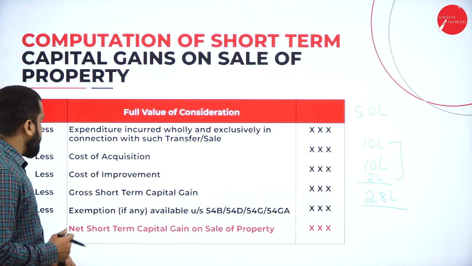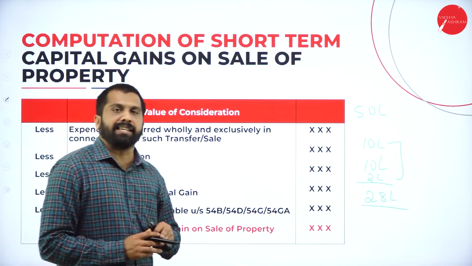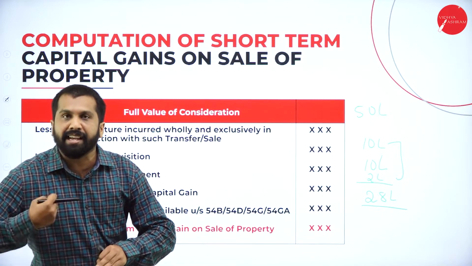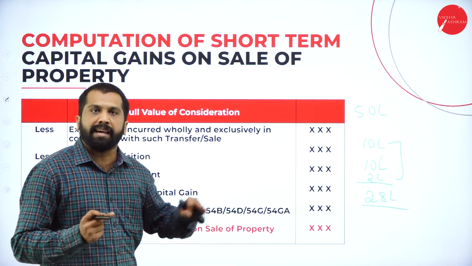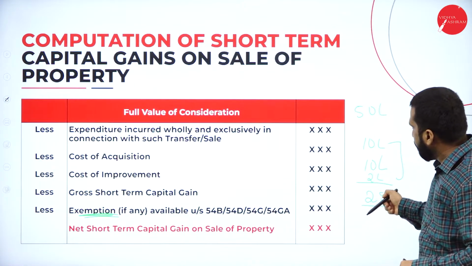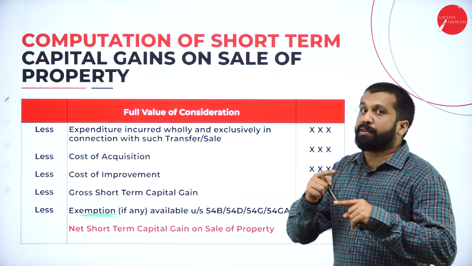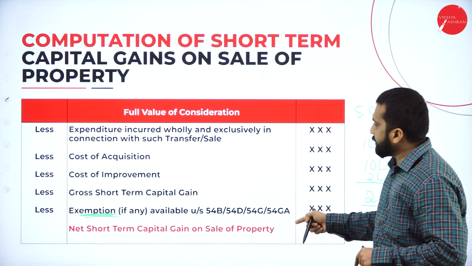Now, what happened here? Exemption you have. What is this exemption? As I told you, for short term, whatever gain you got, again if you invest, then you can claim exemption. Again, I'll repeat, whatever income, like 28 lakh is your profit. If you use this 28 lakh for purchasing another property, then you can claim exemption.